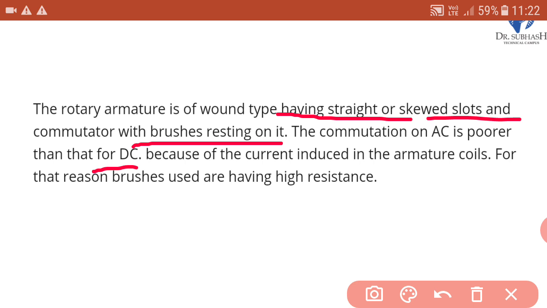The commutation on AC is poorer than DC. What is the reason? Because of the current induced in the armature coils. For that reason, the brushes used have high resistance. So we have to use high resistance brushes in that case, because commutation is poor in AC.